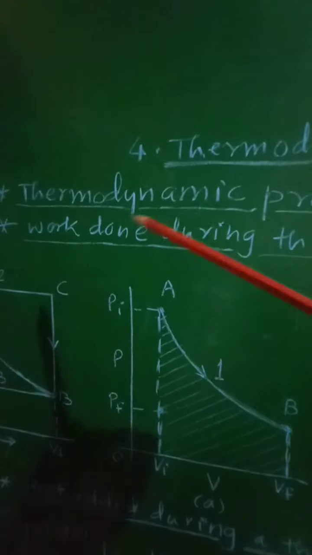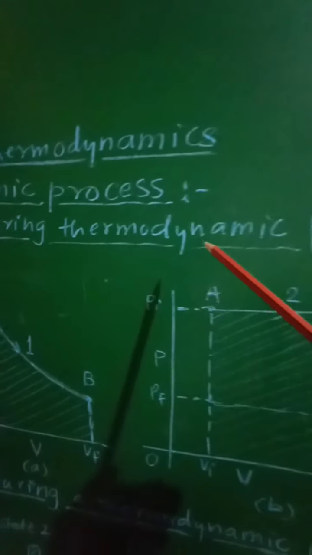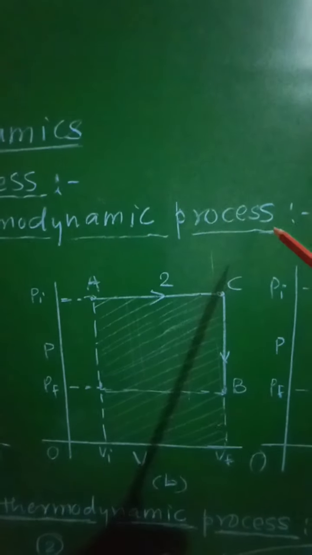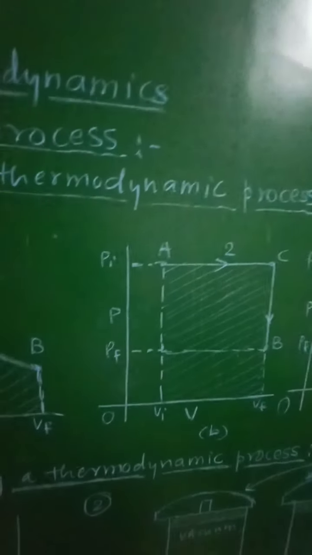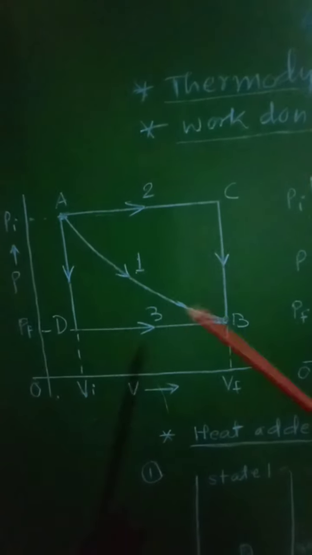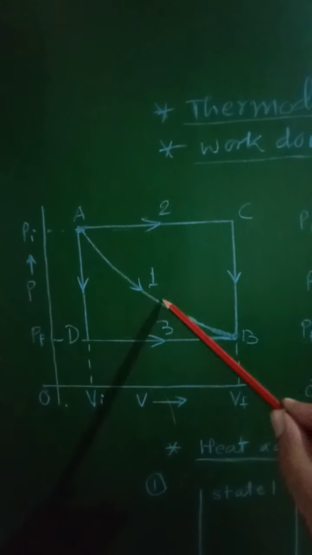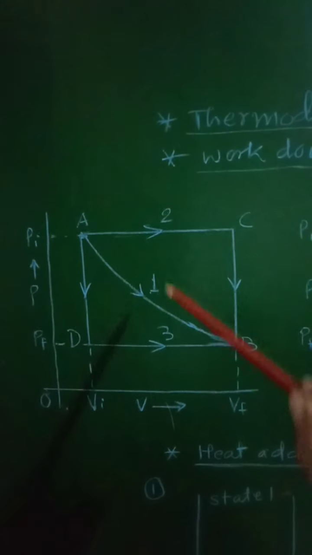And therefore now let us consider the work done during the thermodynamic process. In order to study it, let us consider a PV diagram along with different paths 1, 2 and 3.